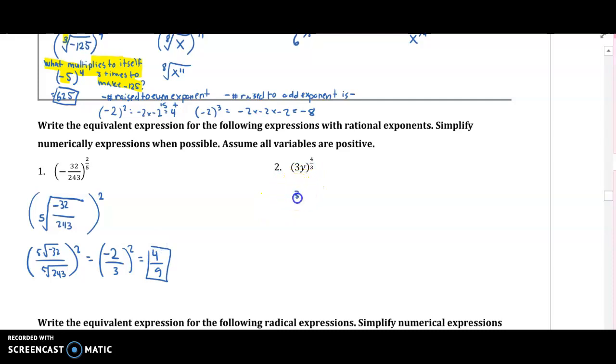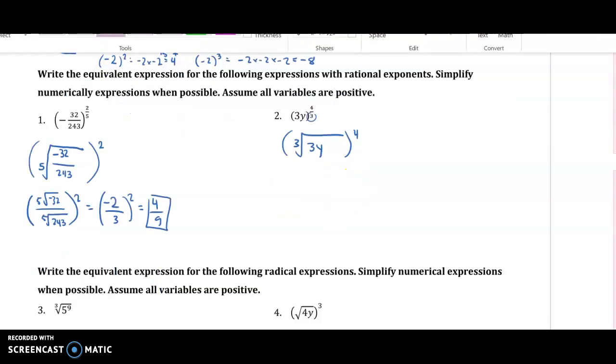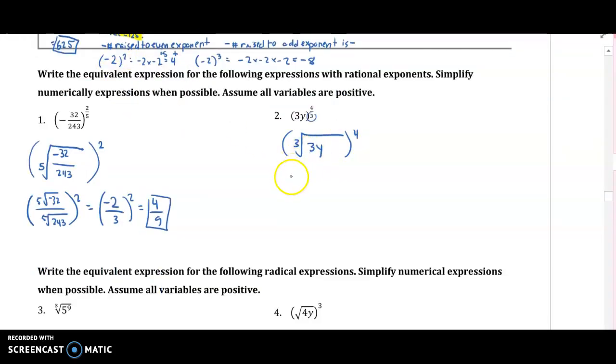All right, let's try this one. So it's going to be cube root, right, because of the 3 on the bottom, of 3y to the fourth. And I'm actually going to rewrite that as cube root of 3y to the fourth on the inside. So now if I rewrite that, that's cube root of 3 times 3 times 3 times 3, 3 to the fourth, times y times y times y times y.